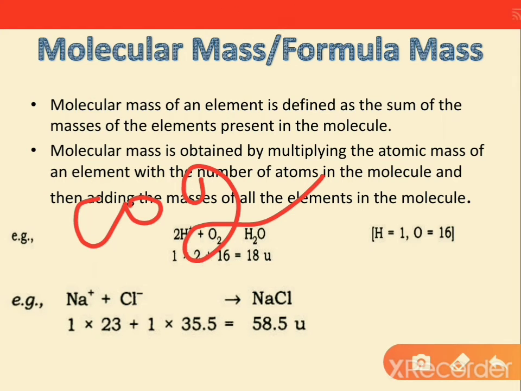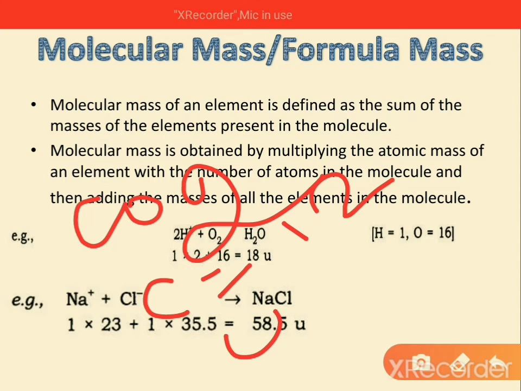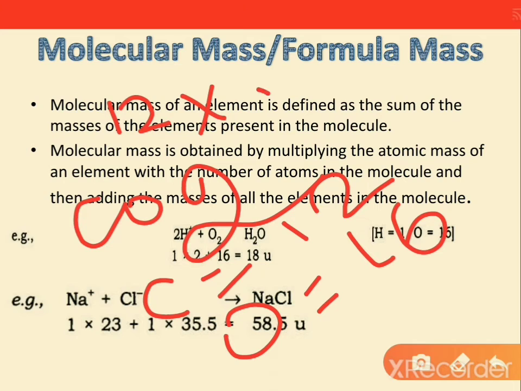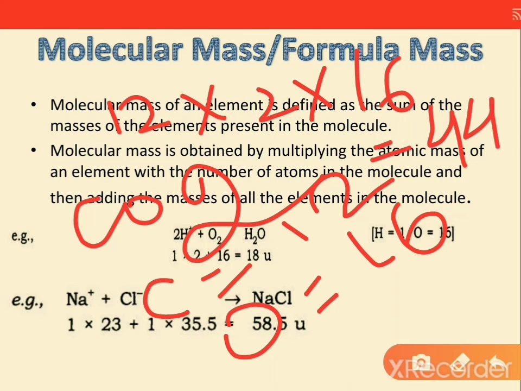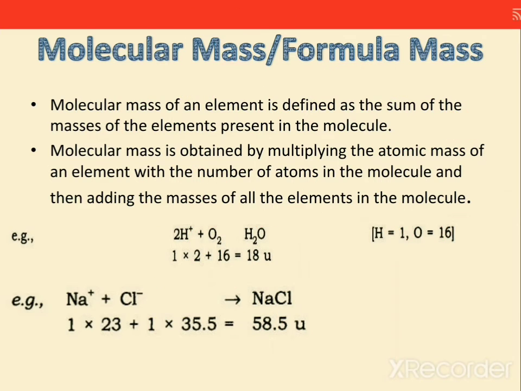If we are solving for molecular mass, you just need to learn the atomic masses. What is the atomic mass of carbon? That is 12. Oxygen we have 16. Just calculate it: 12 plus 2 into 16. Now what will be the answer? That is 44 gram. Okay, similarly we have many more examples. We will do one each.